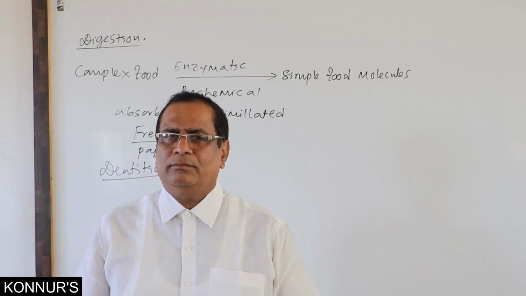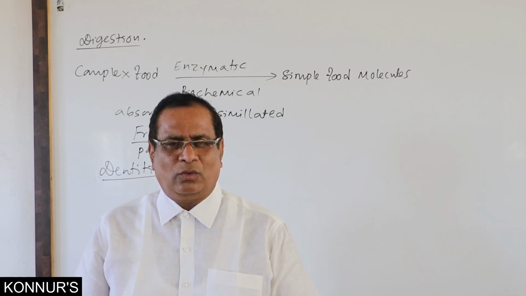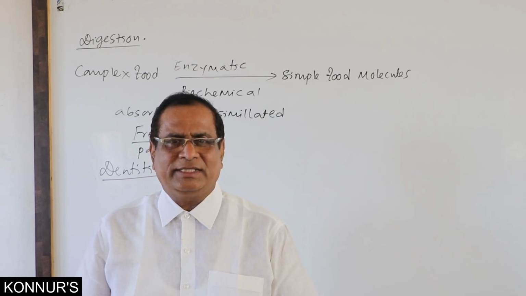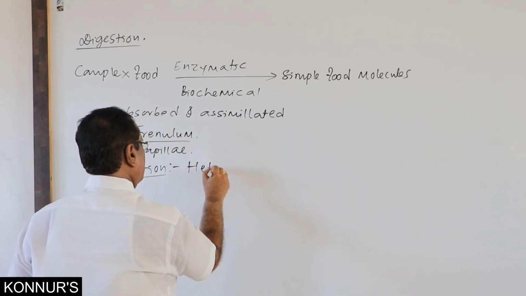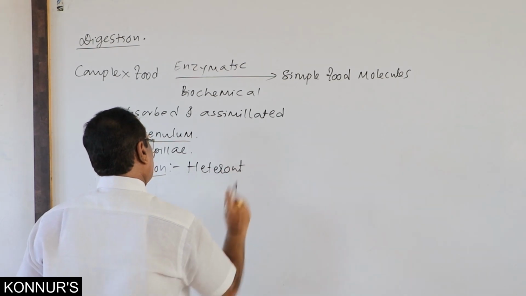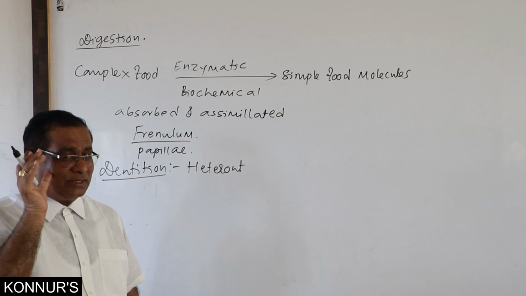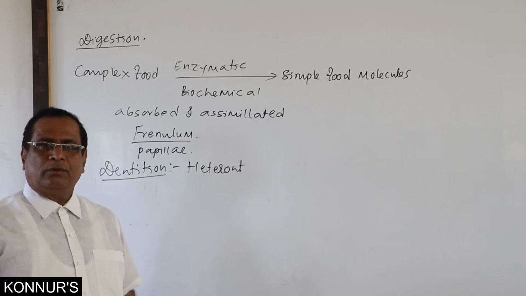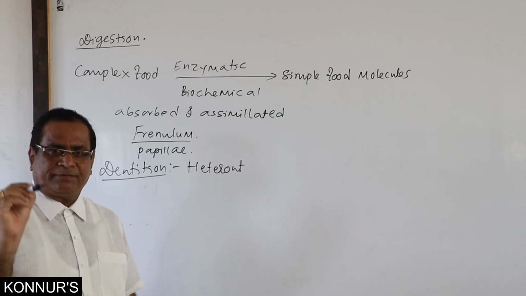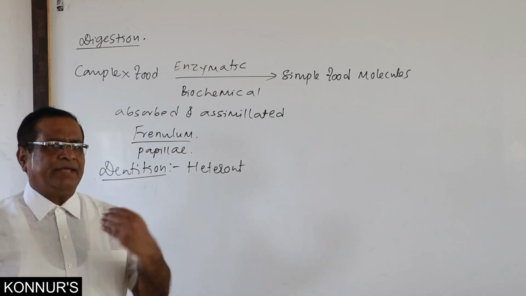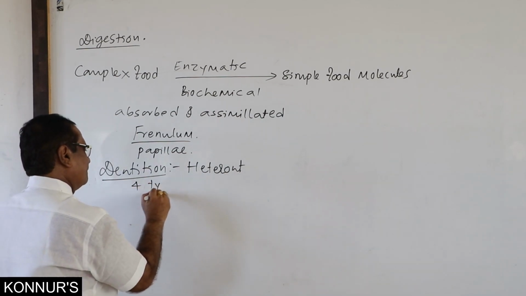As far as humans are concerned, our dentition is heterodont. What do you mean by heterodont? It means that we have different types of teeth. Then how many types of teeth? There are 4 types of teeth.